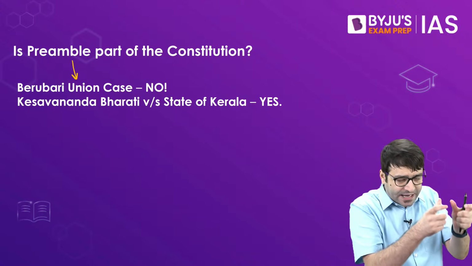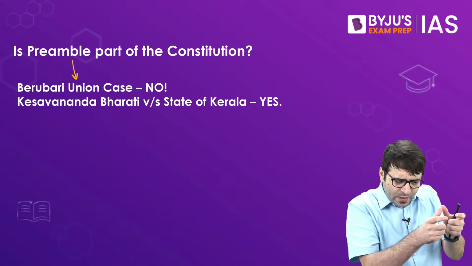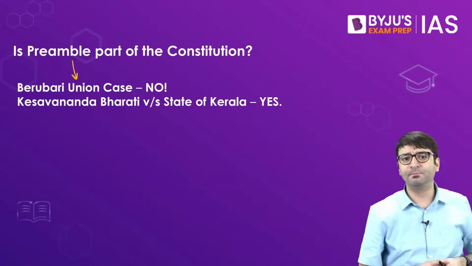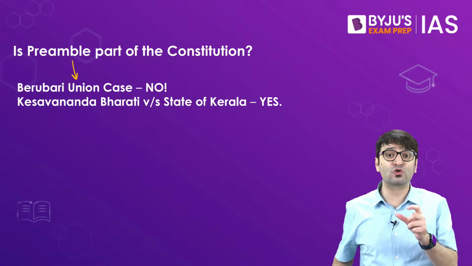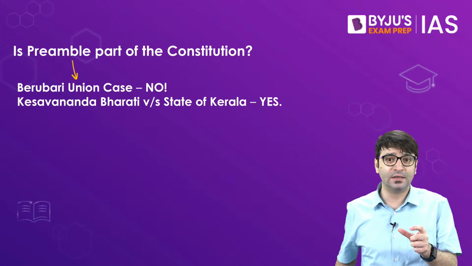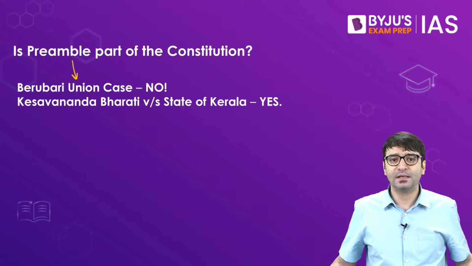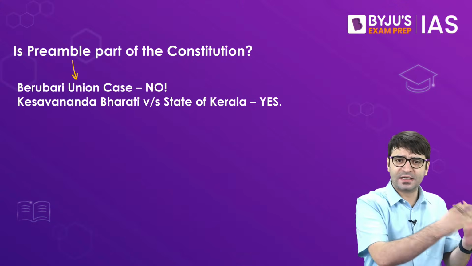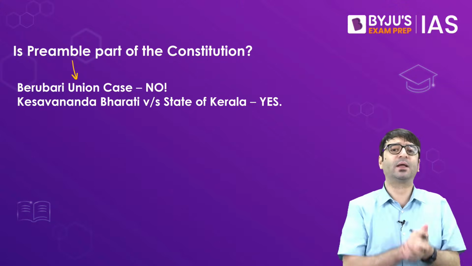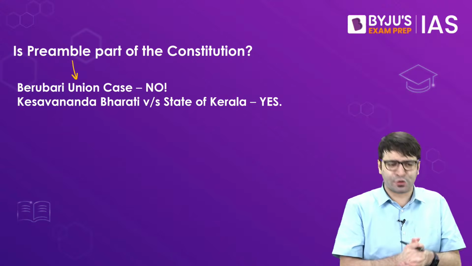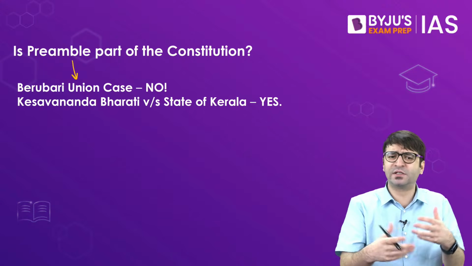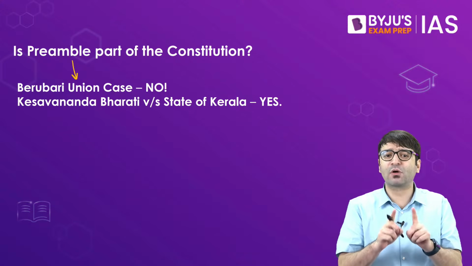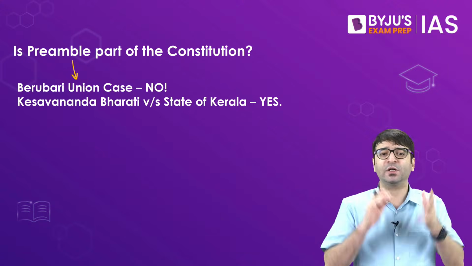When we look at the text of the preamble, we can come across four themes. One, we the people: the source of authority of the Constitution is the people of this country. Second, what is the nature of the Indian state? Sovereign, socialist, secular, democratic, republic. What are the objectives of the Constitution? Justice, liberty, equality, fraternity, dignity, and the date on which the Constitution was adopted.